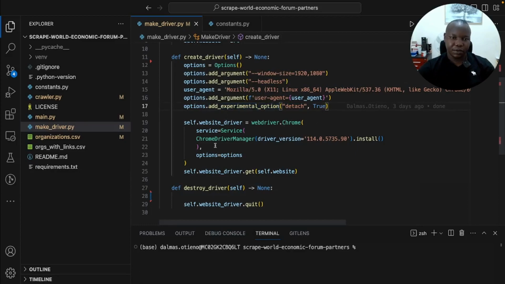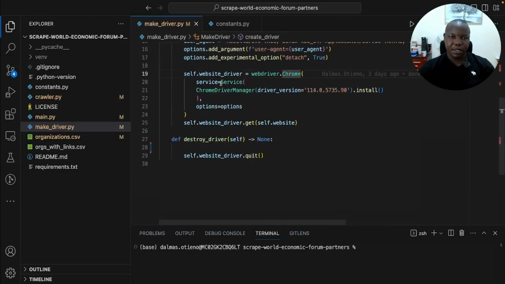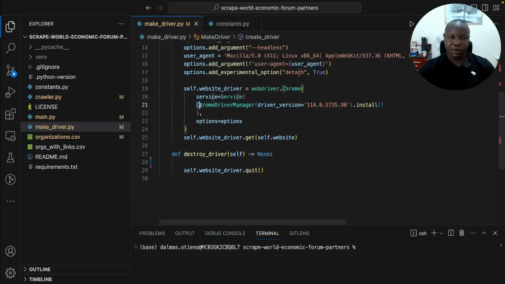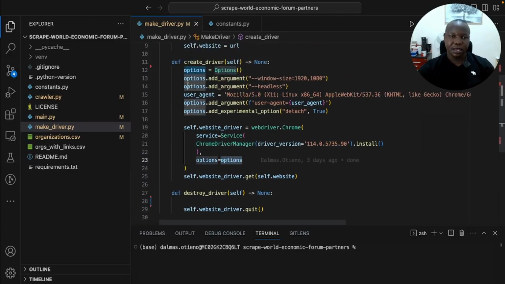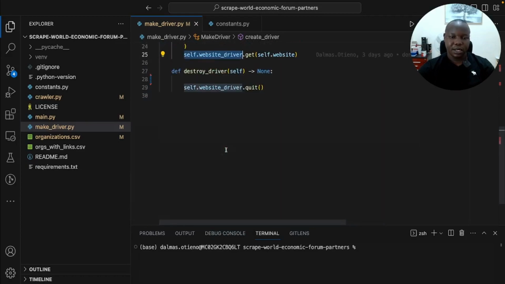So this is the definition of the driver. Then we use the web driver and we specify Chrome, and then the service that we are using is Chrome Driver Manager. Instead of putting a link to a driver that you download from the internet, you could just use this function that will help you to fix that. I'm using the driver version, this. And then the options, so these are the extra functionalities that we've added for our website driver, and then we add it as an attribute to this class.